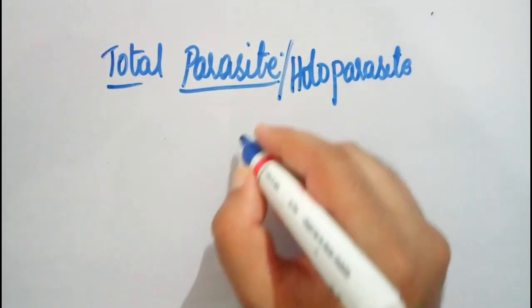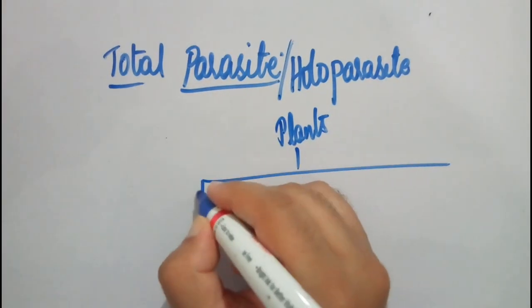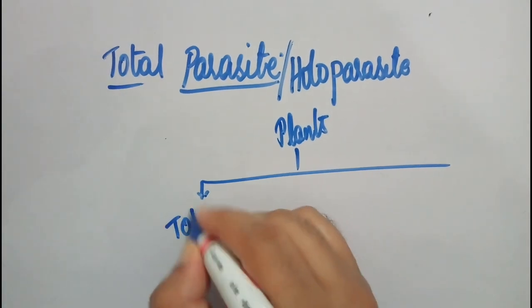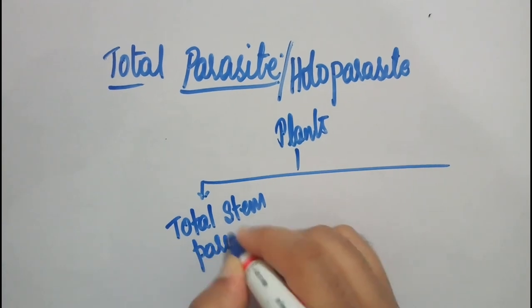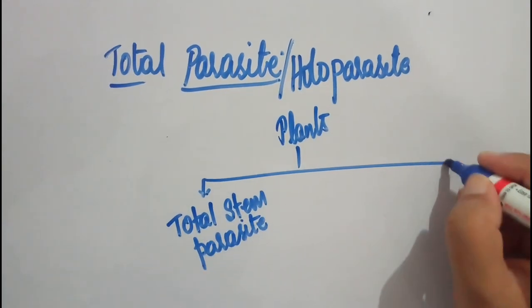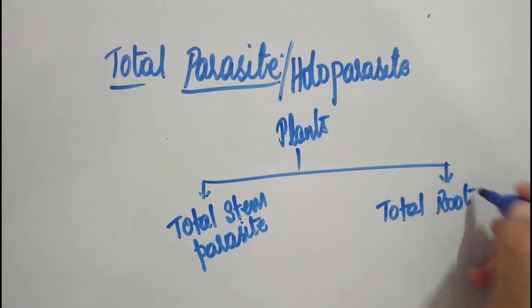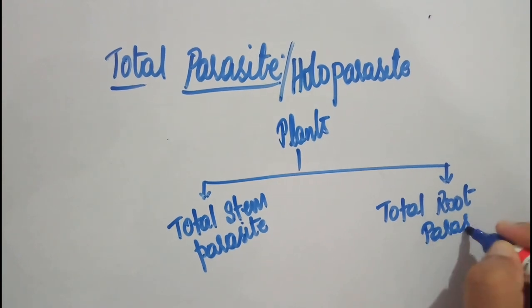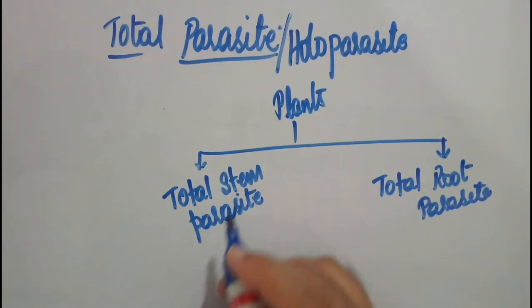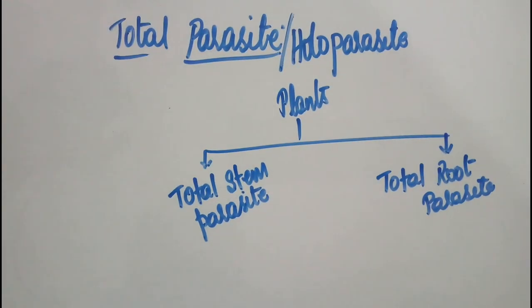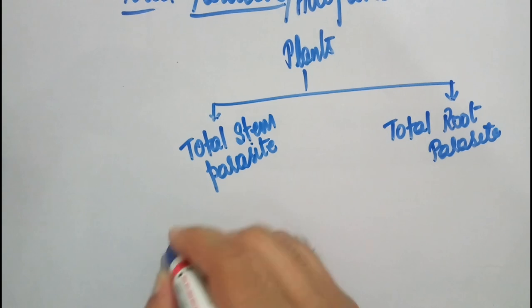Now if you see plants, in the case of plants we have two kinds. The first one is the total stem parasite. The second one is the total root parasite. So what is this total stem parasite? Understand this carefully, guys. If the parasite is depending upon the stem for obtaining its nutrition, everything, then such kind of parasites you call a total stem parasite.